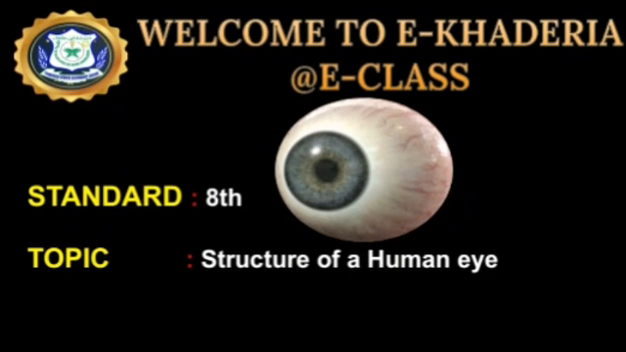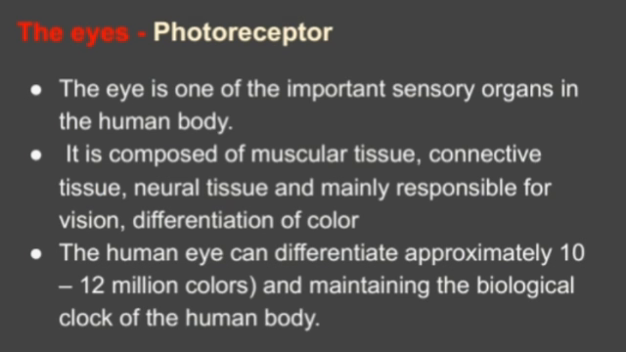In this session, we learn about the structure of a human eye. The eye is a photoreceptor. The eye is one of the important sensory organs in the human body. It is composed of muscular tissue, connective tissue, neural tissue and is mainly responsible for vision and differentiation of color.